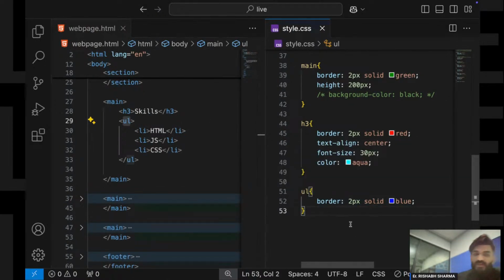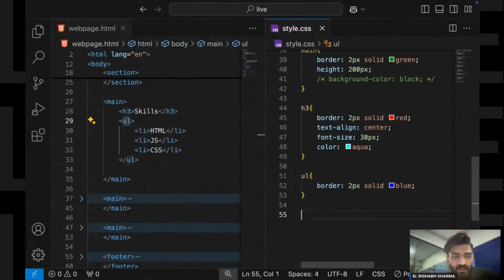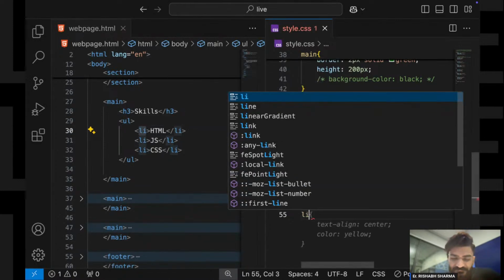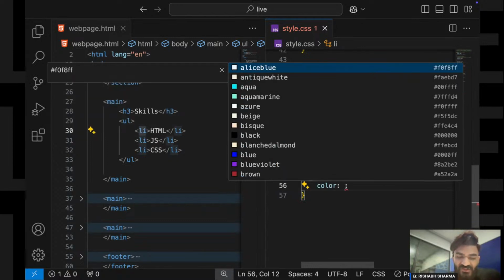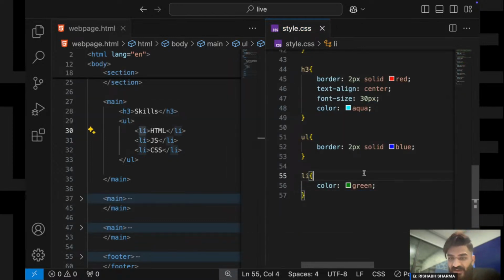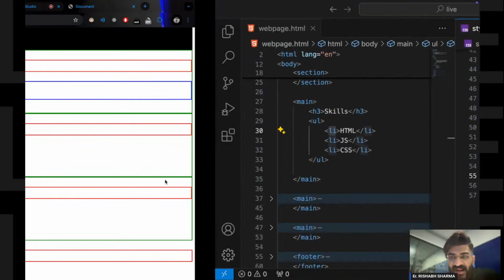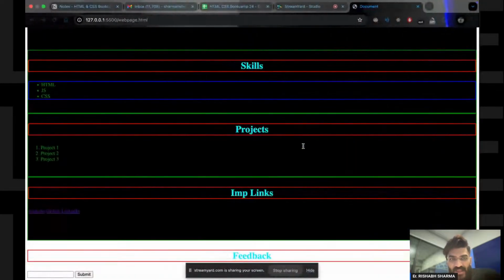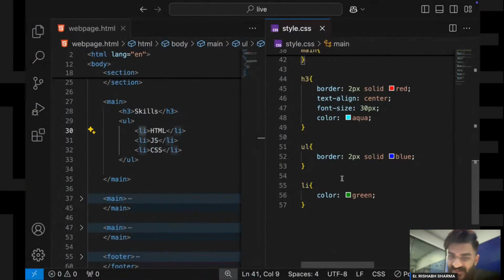Now I have this UL, and inside this UL I have styled it. Now let me style this li tag. So I will say color of this li tag should be green. So ठीक है जी, now it is green, and now I can uncomment this part, main section से black. Okay जी, yes, that looks okay, fine सा लग रहा है.